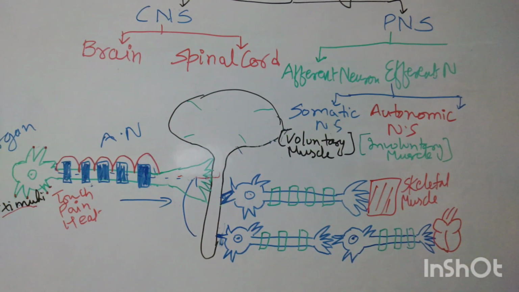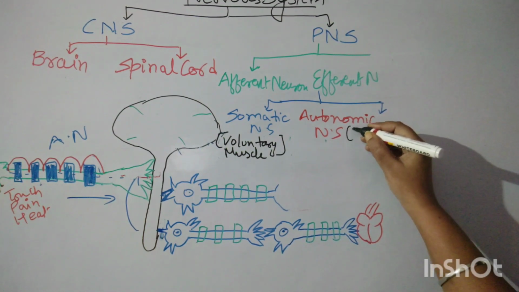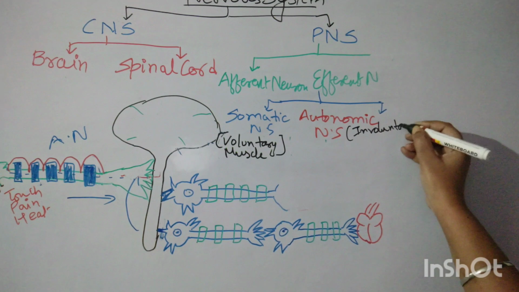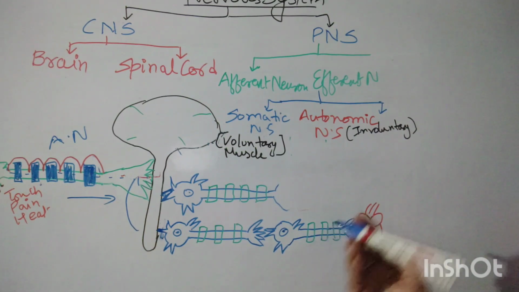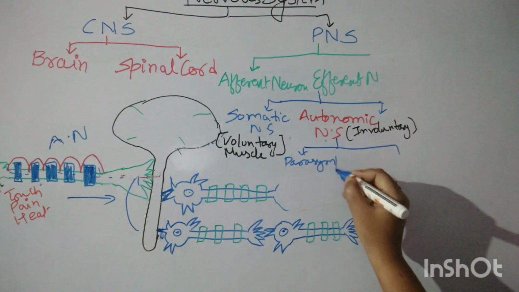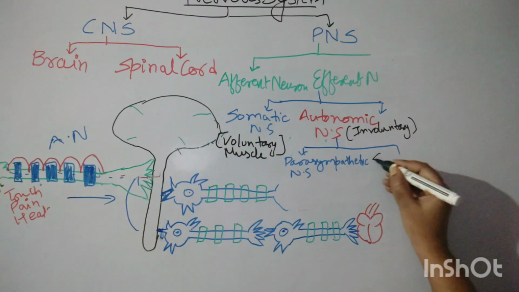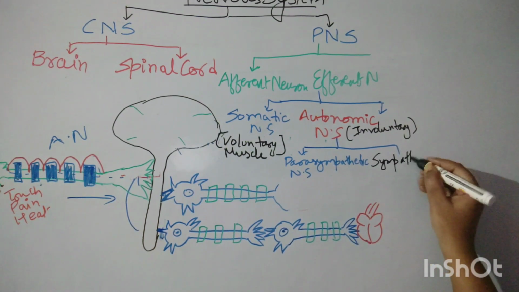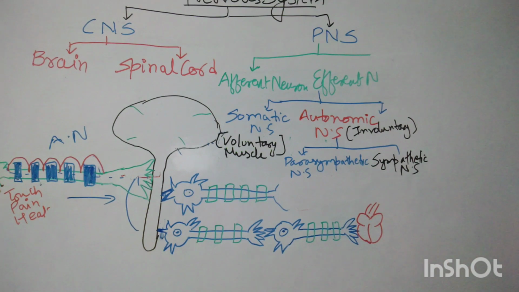This is the heart. Now the autonomic nervous system, which is involuntary, is divided into two parts, that is parasympathetic nervous system and sympathetic nervous system. This will work opposite to each other.